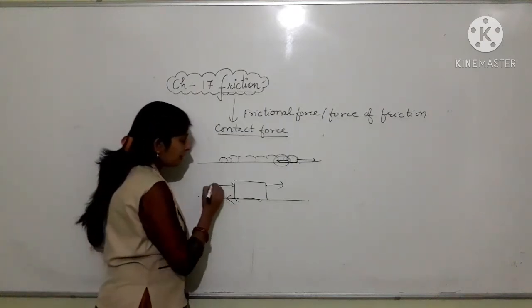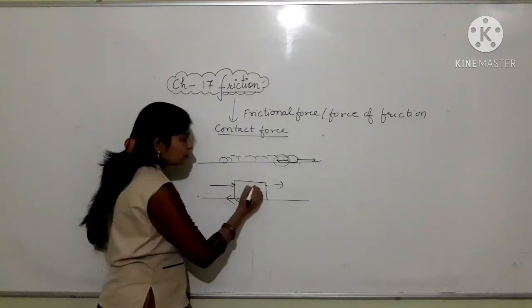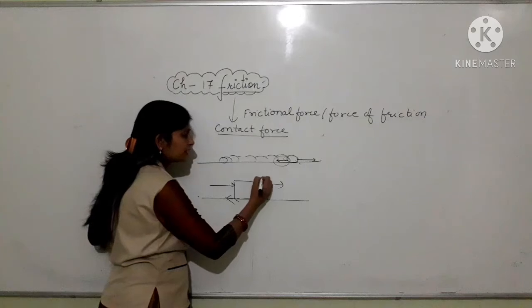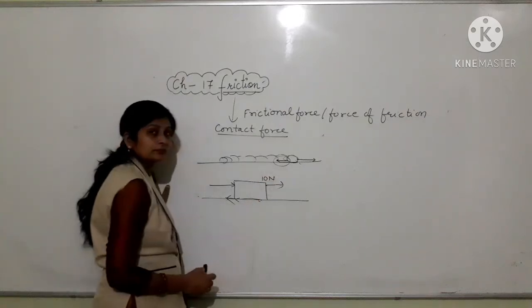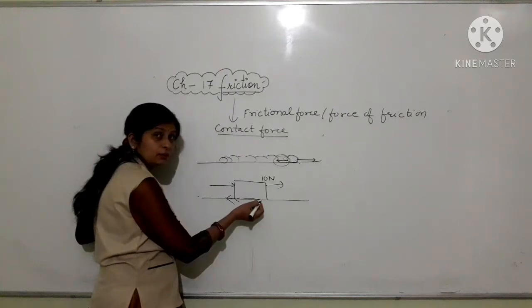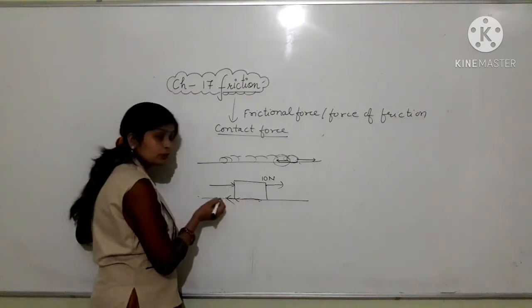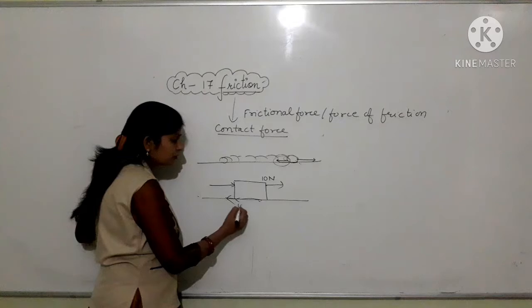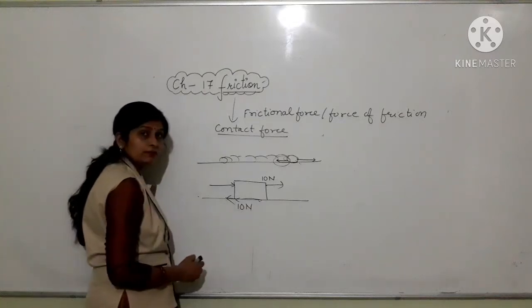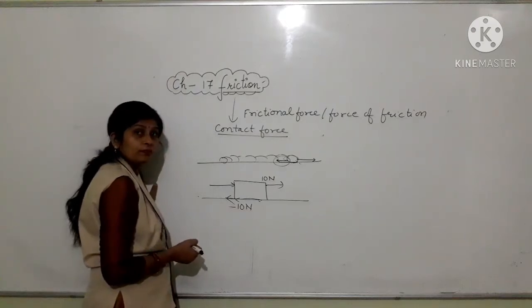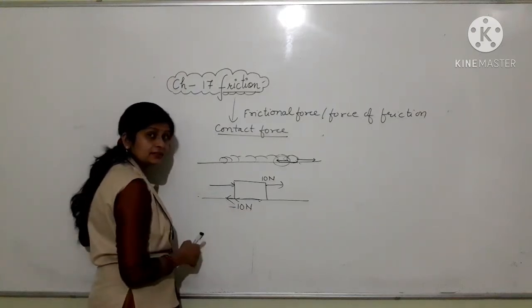So if the applied force on the object is in this direction, for example, 10 Newton, then the frictional force, which is an opposing force exerted by the ground on the carton, is in the opposite direction, and is equal to this applied force. So that is also 10 Newton, but it is in the opposite direction. So I will write here minus.